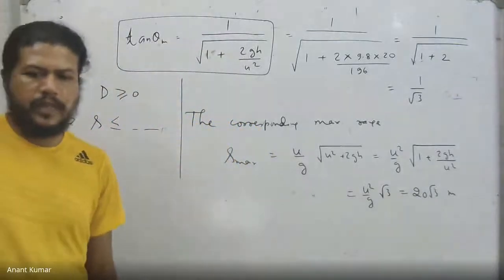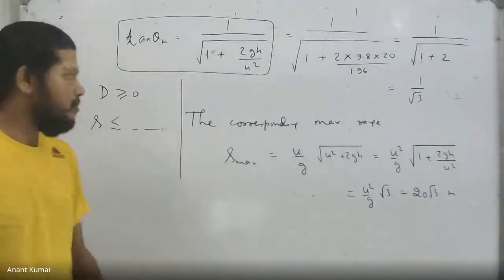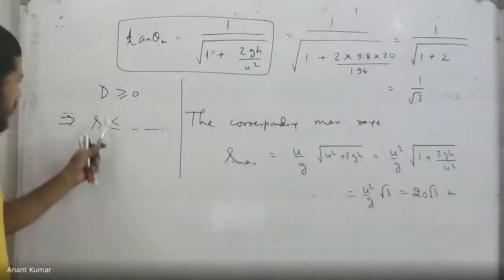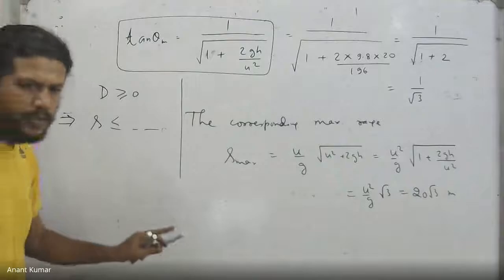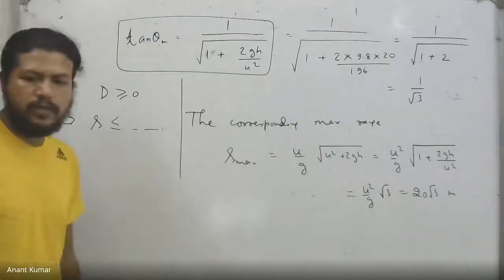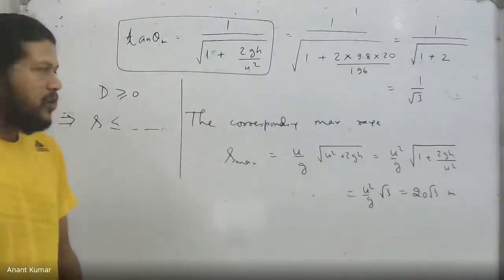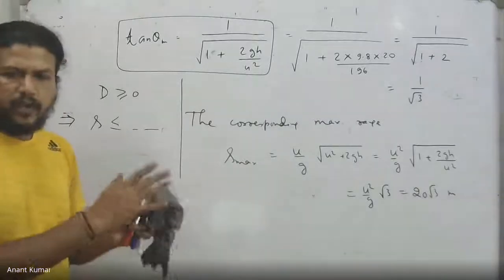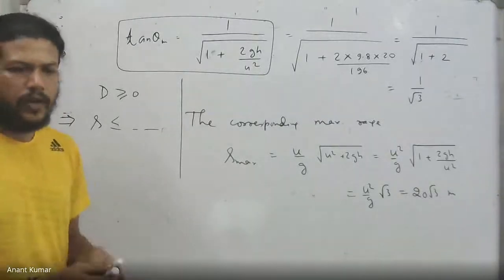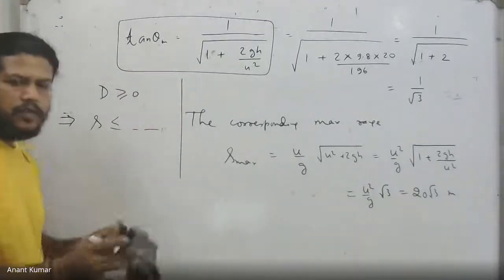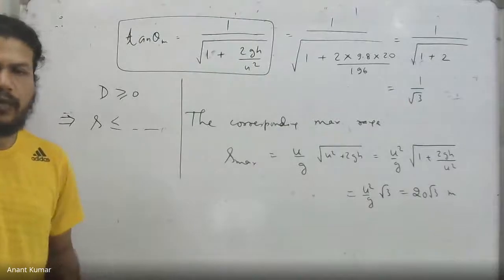Ankit, so what I was saying is, because the assumption that D is more than or equal to 0 gave us s less than or equal to that expression, u by g into root over of u square plus 2gh. You can just look at the group. So s was actually coming out to be bounded. S was in this case coming out to be less than a certain expression, which was definitely the maximum possible value.